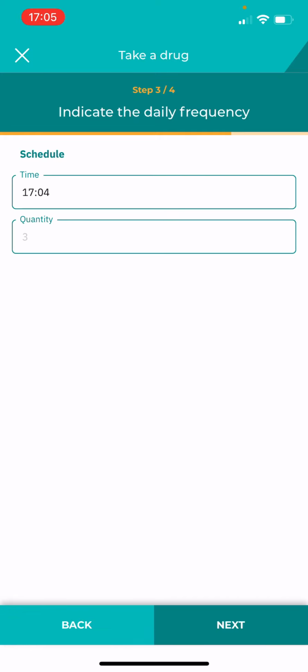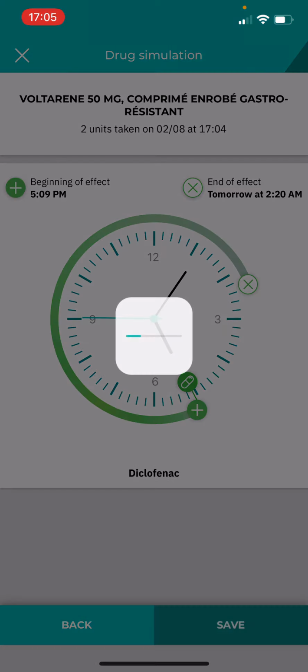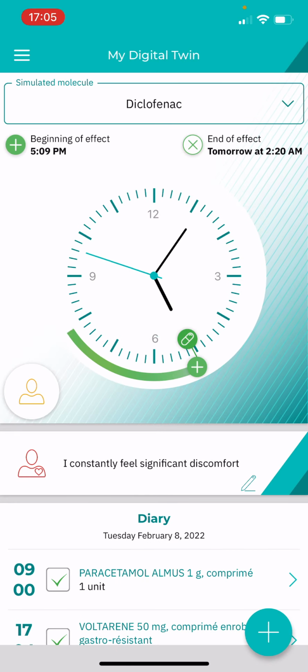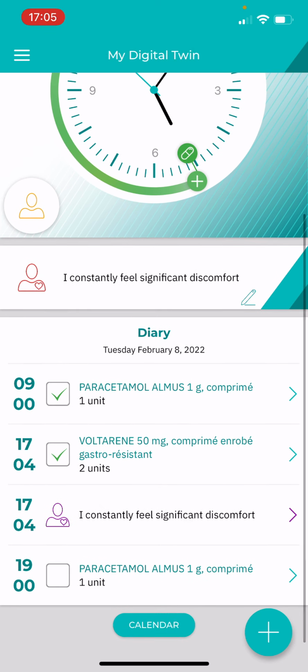So I'm going to take 2 because I saw that that was better for me. And this time I'm going to run the simulation and save it. And so everything that I've done is now listed in the diary at the bottom. So I can also see that I will have at 7 p.m. a reminder for my pill intake, and everything that the patient does on this mobile app is mirrored to the web interface for healthcare professionals, and you can now follow our web interface demo to see it in action.